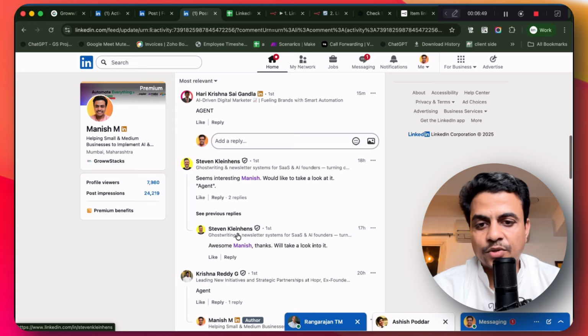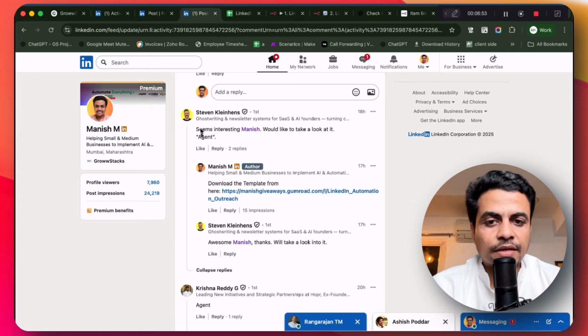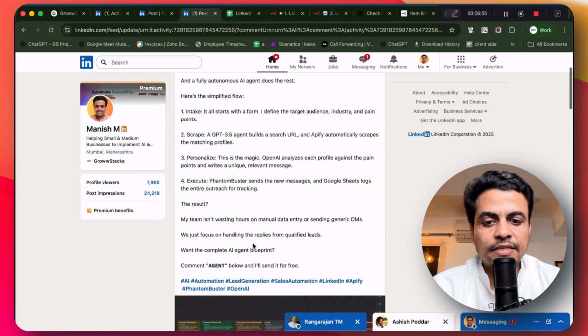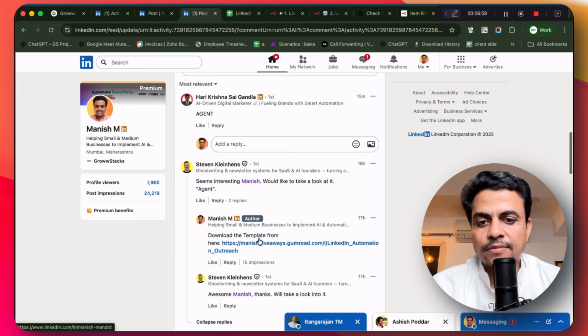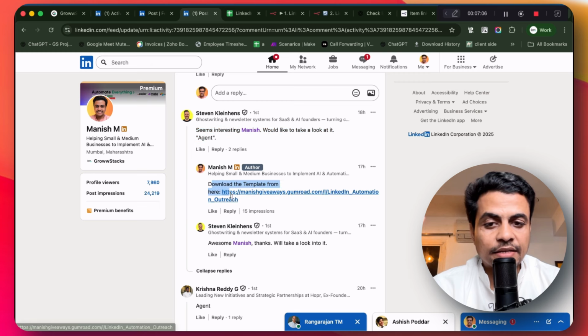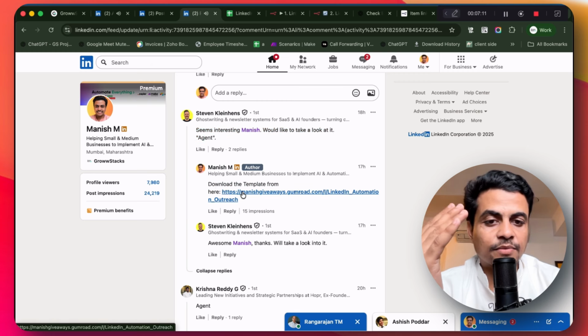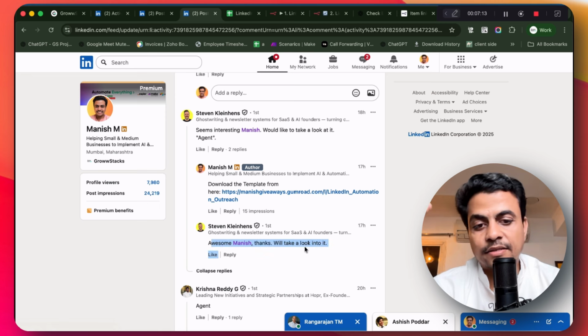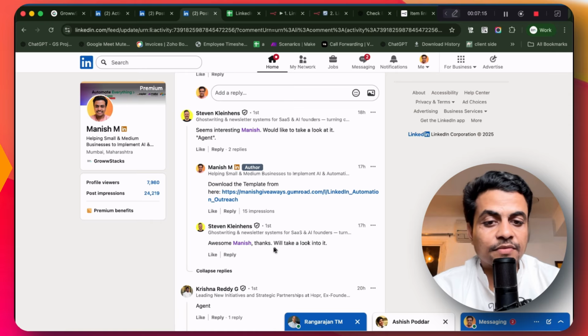By the way, let me quickly show you how a reply looks like. So for example, see here, I asked people to reply agent on this particular post so I can give them the resources. In this case, this person replied, it says, seems interesting, Manish, would like to take a look at agent, and so on. And then it automatically ran through. It says download the tablet from here, which is manishgiveawaycumro.com, and then the other person replied, awesome, thanks Manish, we'll take a look into it, right?